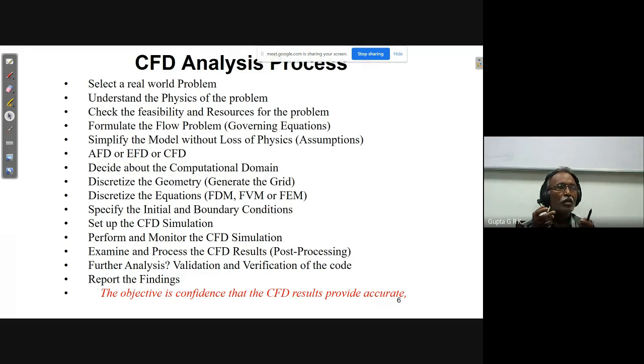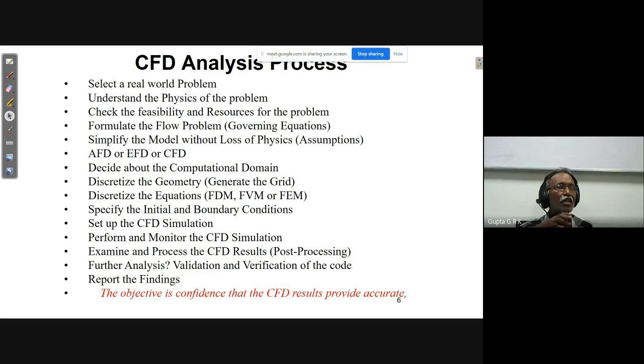Okay, once you choose the computational domain, I have to discretize the geometry. The whole domain cannot be solved as it is. It is like cooking a curry: if you have a big bottle gourd, I cannot just put it there and cook it. I have to cut it into small pieces so that all pieces get boiled and get the chili and salt and everything, and the taste. So it can be solved by making it into pieces.